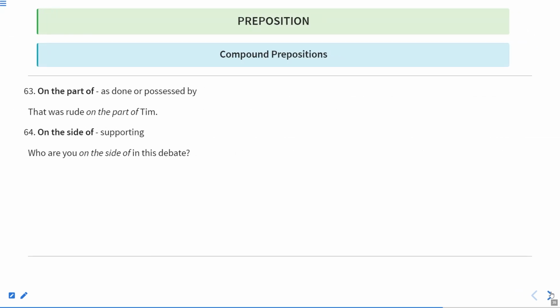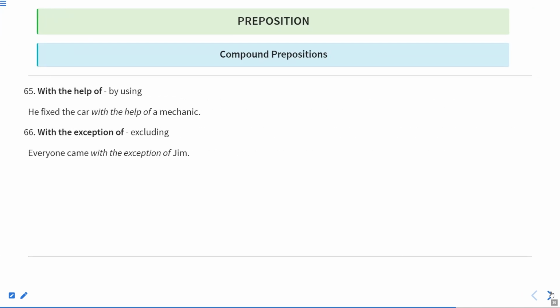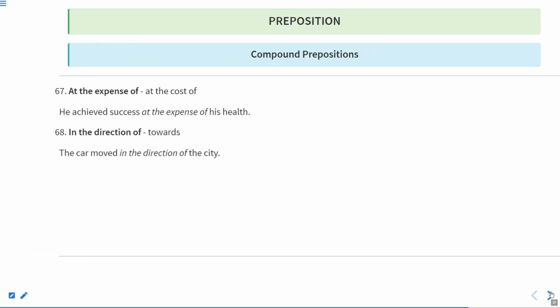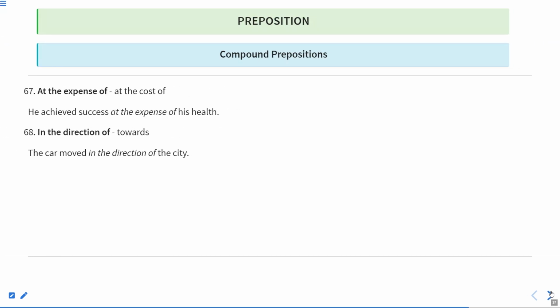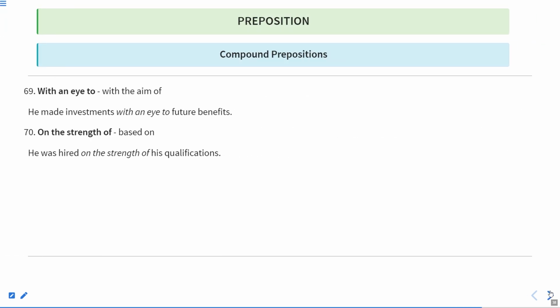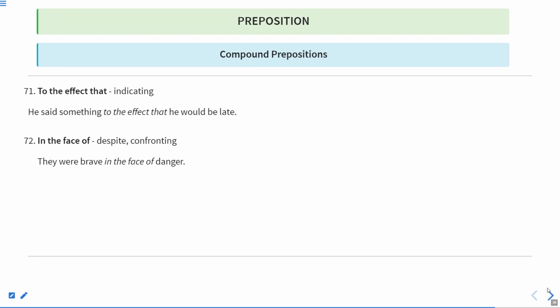After that, on the part of, as done or possessed by, on the side of, supporting, with the help of, by using, with the exception of, excluding, at the expense of, at the cost of, in the direction of, towards, with an eye to, with the aim of, on the strength of, based on, to the effect that, indicating, in the face of, despite of, confronting.